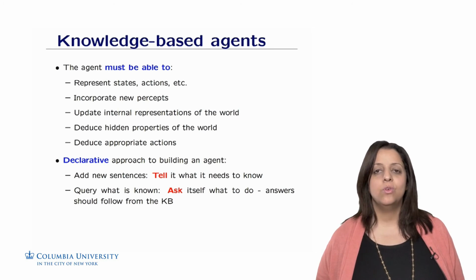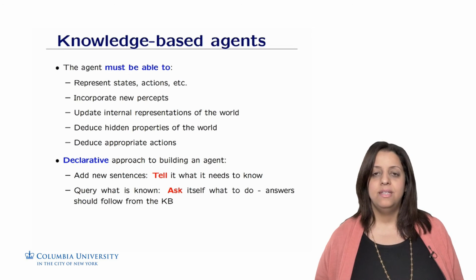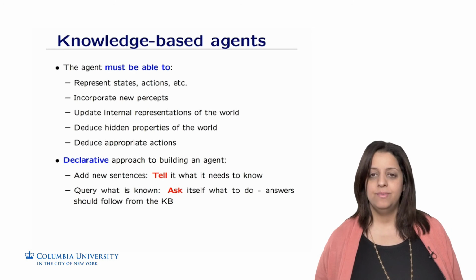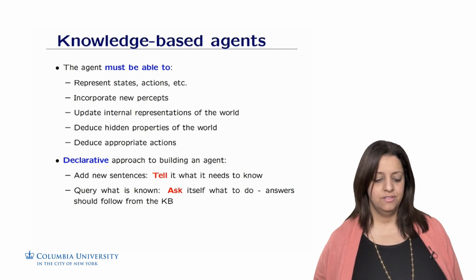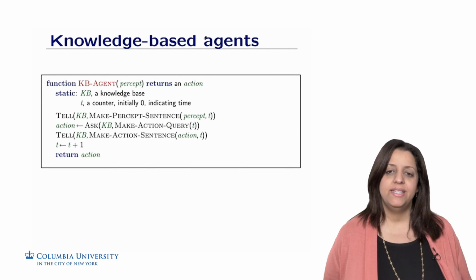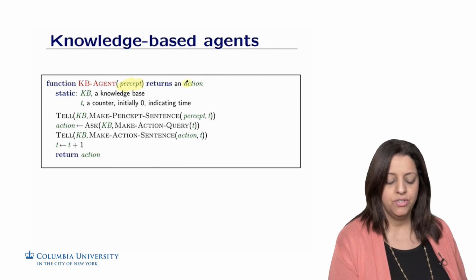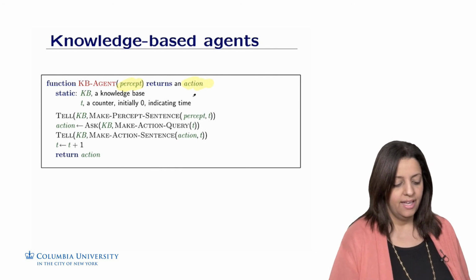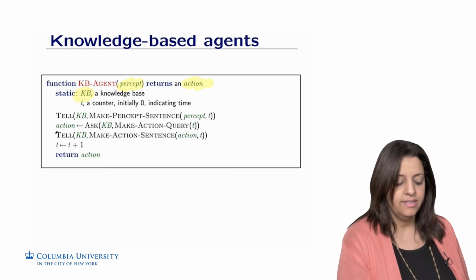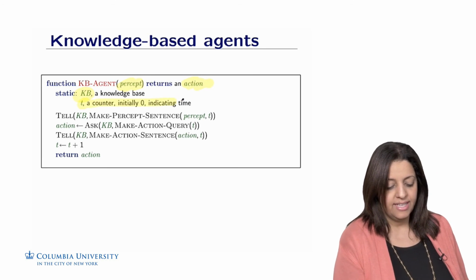The second is to query what is known. This is done through the procedure ask: ask itself what to do. The answers follow from the knowledge base through inference and deduction, in general logical deduction. So here's the knowledge-based agent function, which has as input the percept and returns an action. It also maintains a database or knowledge base called KB and a counter to indicate time.